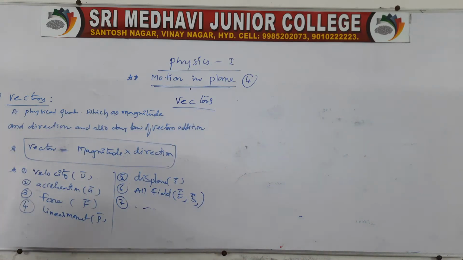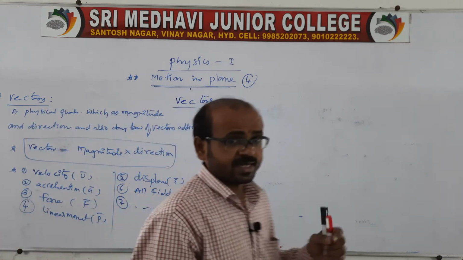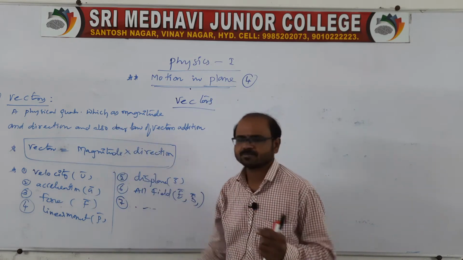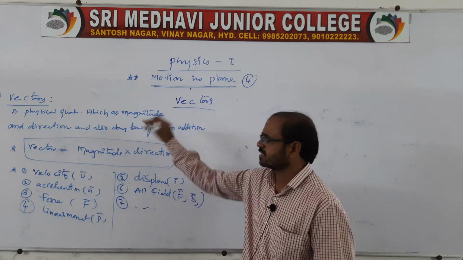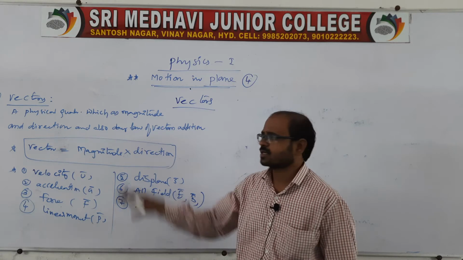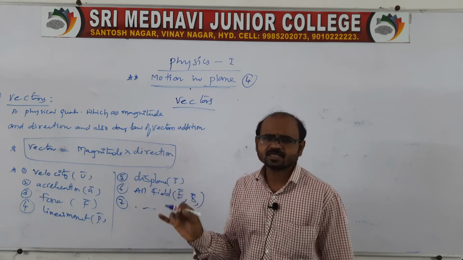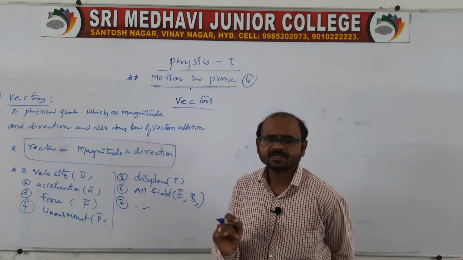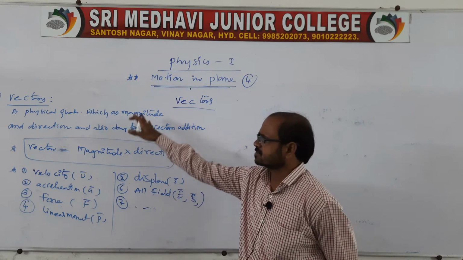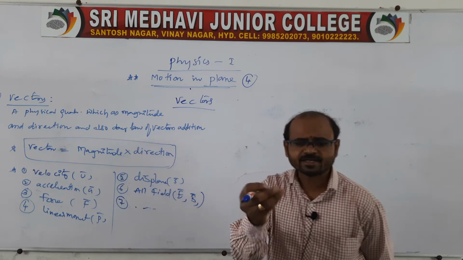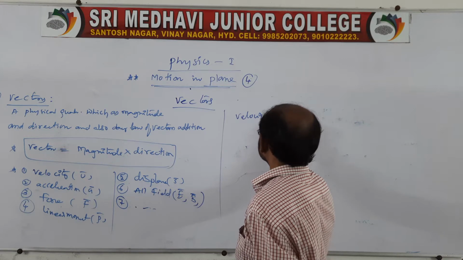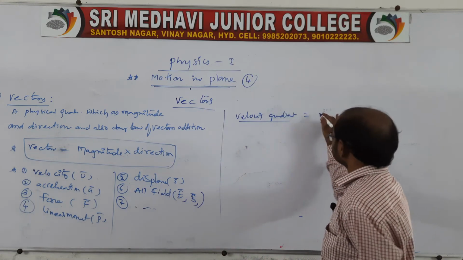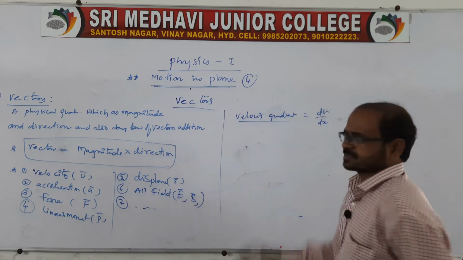In the case of vectors, I'll tell you one thing. You remember all gradients? All gradients come under vectors. Velocity gradient also comes under the vector. Temperature gradient also comes under the vector. Whatever gradients there are, potential energy gradient, energy gradient, all gradients come under vectors only. Sir, what is a gradient? Suppose I want to say velocity gradient: it is a change in velocity by change in distance.